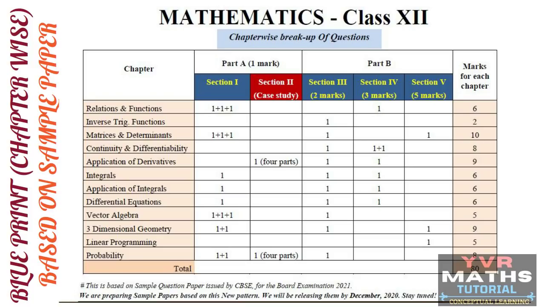Observe the difference between section 1 and section 2 in part A. In part A we have 2 sections. In section 1, very short answer questions. In section 2, case study questions. So in relations and functions, part A, section 1, we have 3 one-mark questions, and in part B, 1 three-marks question in section 4. So total 6 marks from this chapter.